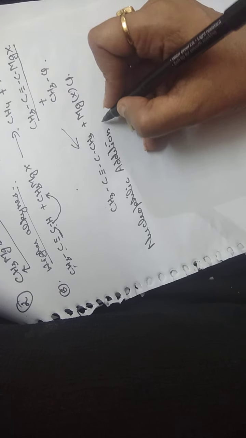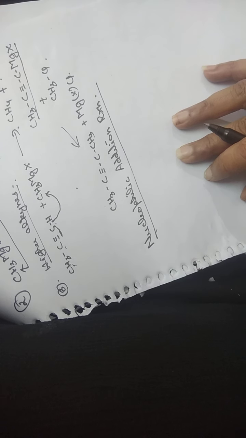Whenever an addition reaction takes place, it always occurs by the formation of an intermediate or an addition product. It is also known as an adduct.